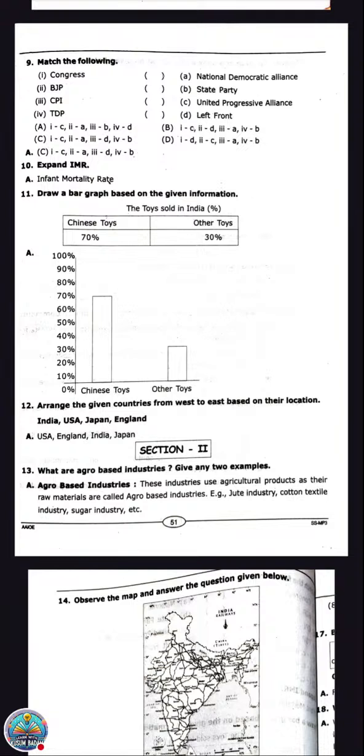So here, total percentage starts from 0 to 100. Chinese toys are given 70%. So as it is a bar graph, you are going to make the bar graph up to 70%. Okay, next one.